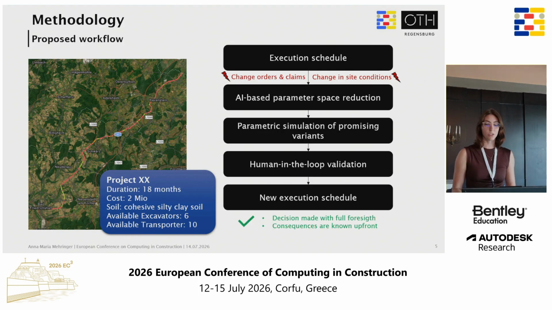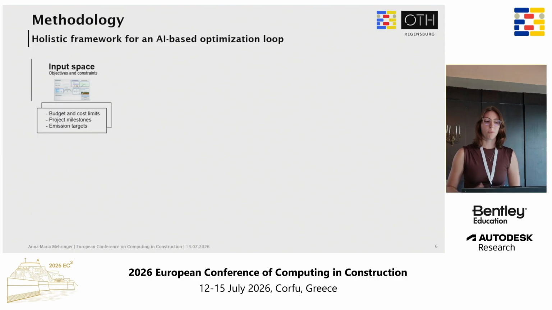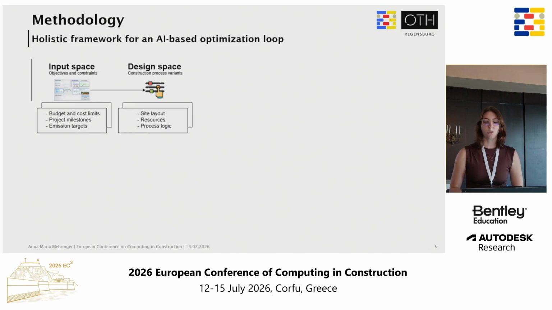So how did we do this? We proposed the following workflow: you have an input space for your objectives, like the budget, the cost limits, and how the project needs to be built. You can have the design space where you can further set some constraints, like we only have a specific number of excavators which we can use.